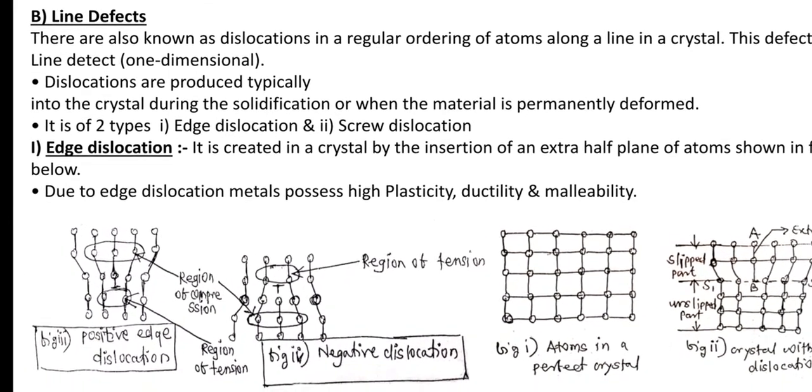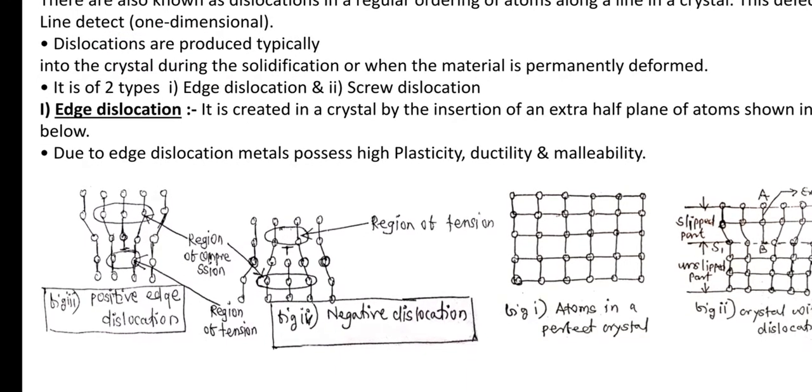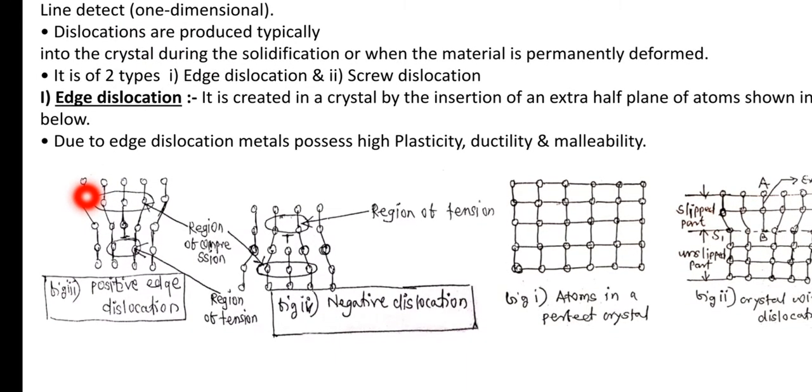Line defects. These are also known as dislocations, a disruption in the regular ordering of atoms along a line in a crystal. This is a one dimensional defect. Now see what happens. In the first row there are 5 atoms, second row 5 atoms, third row 5 atoms, in the fourth row only 4 atoms, in the fifth row only 4 atoms. If you consider the columns, each column has 5 atoms, but at the center there are only 3 atoms.